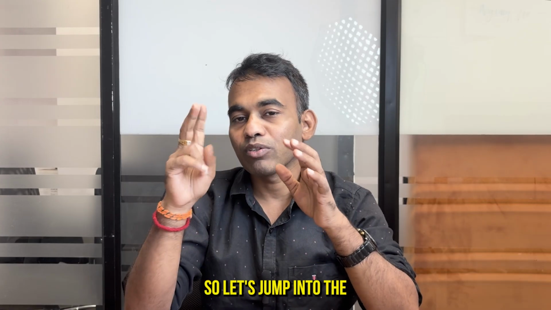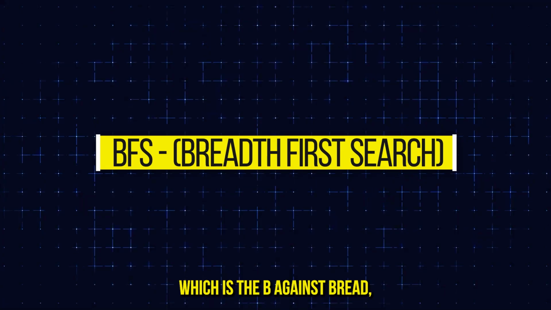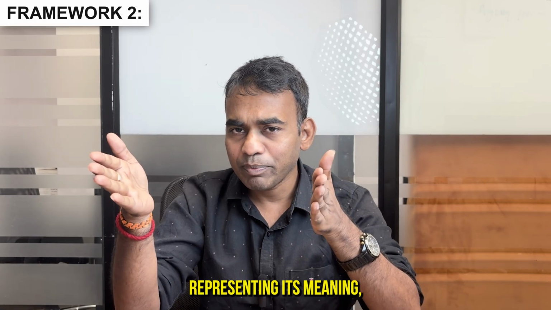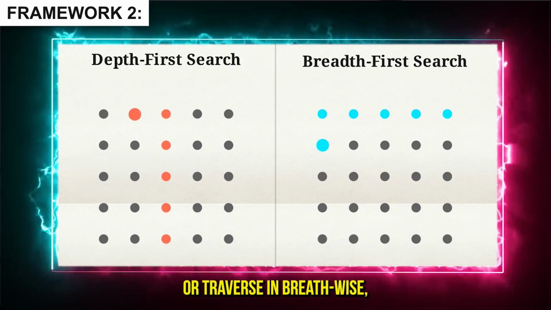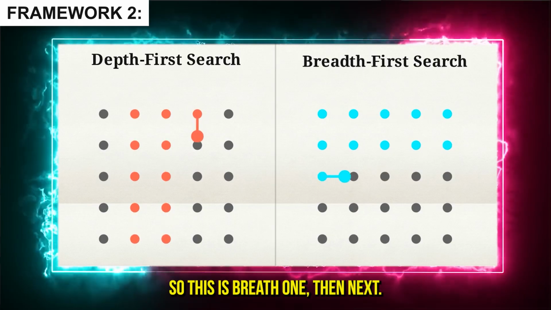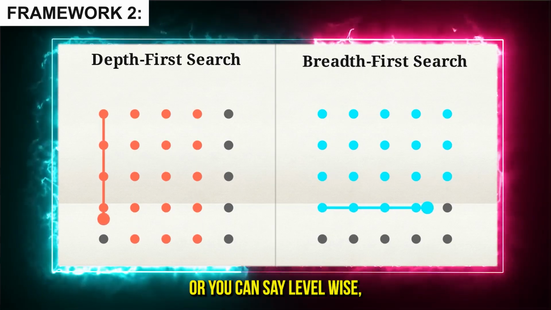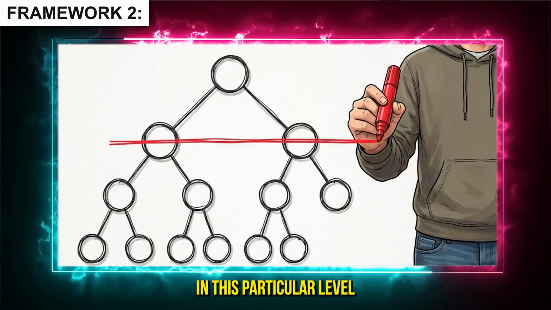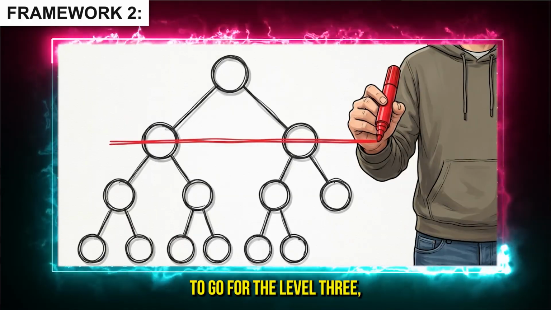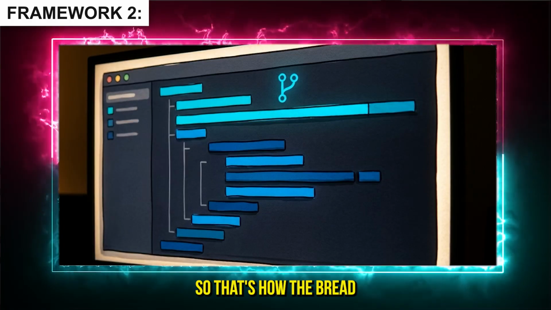So let's jump into framework number 2, which is the BFS, breadth first search. As its name represents its meaning, right? Breadth first search means explore one breadth, or traverse breadth wise, right? So this is breadth 1, then next, or you can say level wise also. Level 1, then level 2. Once all the nodes in this particular level 2 are completed, then you go for level 3, right? So that's how the breadth first search works.